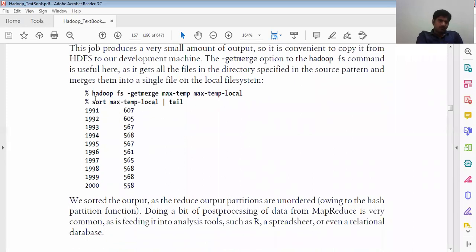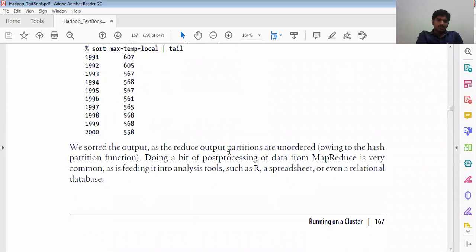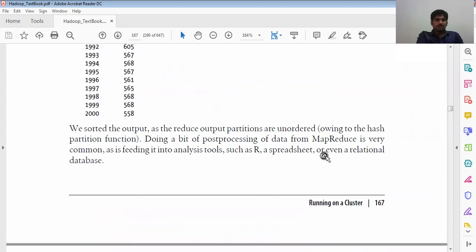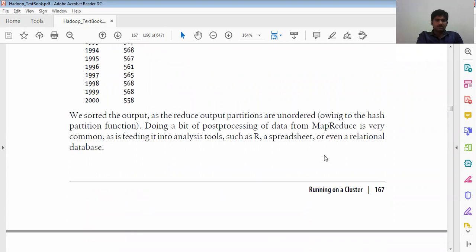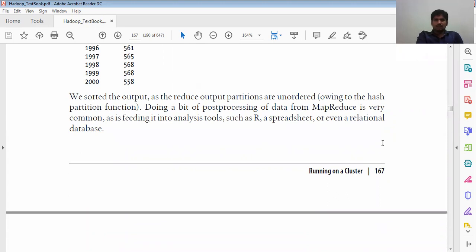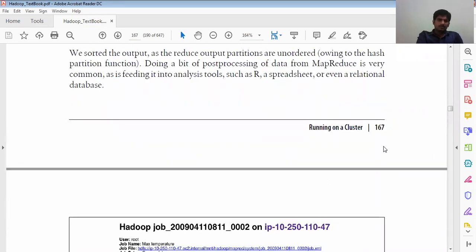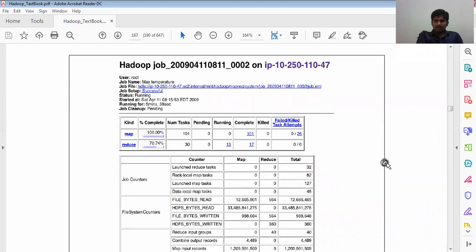Then we can sort the maximum temperature local file. In 1991, what is the maximum temperature? In 1992, what is the maximum? From 1992 up to 2000, what are the maximum temperatures? We sorted the output, since the reduce output partitions are unordered when using a hash partition function. This kind of post-processing of data from MapReduce is very common. It feeds analysis software such as R or a spreadsheet, or any tool we can use to visualize the data graphically. So this was the output of the job.